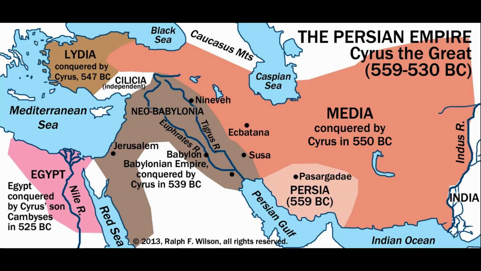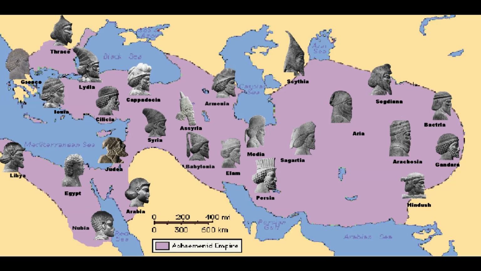Seljuk and Mongol periods. The Seljuk Turks and Mongols, who conquered Persia in the 11th and 13th centuries, respectively, had a significant impact on the region. However, Persian cultural and linguistic identity endured, and Persian scholars continued to contribute to various fields during these periods. Safavid Empire. The Safavid Empire, established in the 16th century, marked a period of resurgence for Persian identity. The Safavids re-established Shia Islam as the state religion, and the Persian language experienced a cultural renaissance.